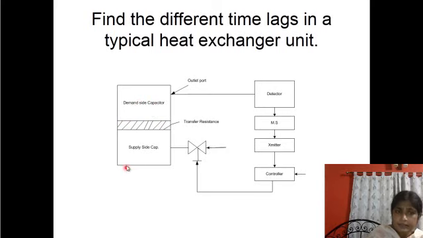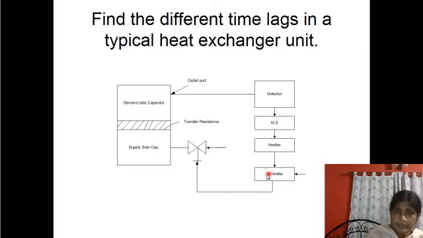So there is an RC relationship between the transfer resistance of the pipe wall and the demand side capacitance, and there is another RC relationship between the supply side capacitor and the transfer resistance of the pipe. So this causes the transfer time lag.